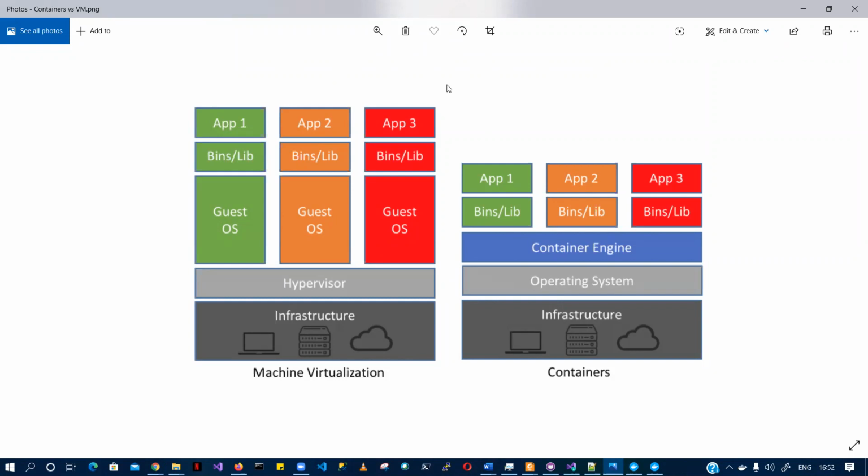But if you want simple and faster configuration, simple and faster deployment, you would go for container. So I'm not saying that one can replace the other. It's like you need both your hands to work, right? You need your left hand as well and your right hand as well.